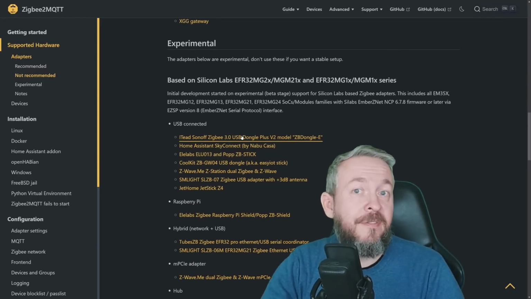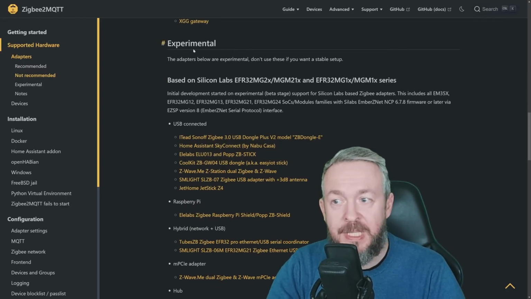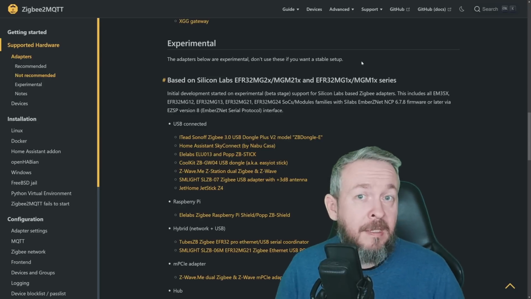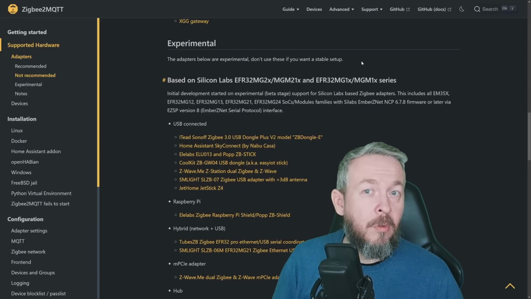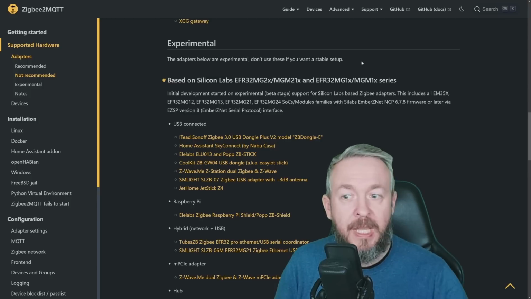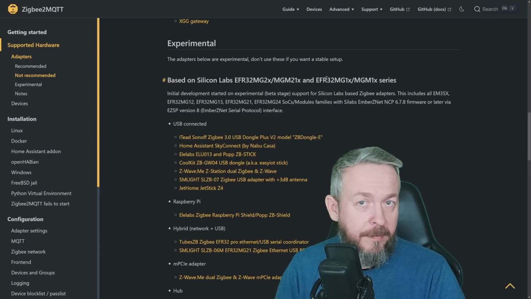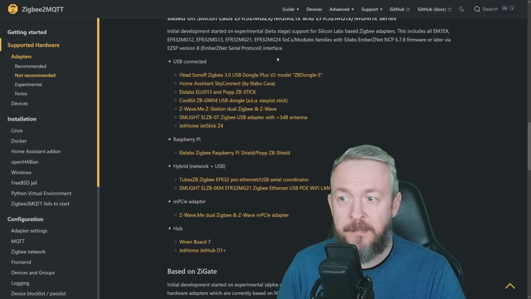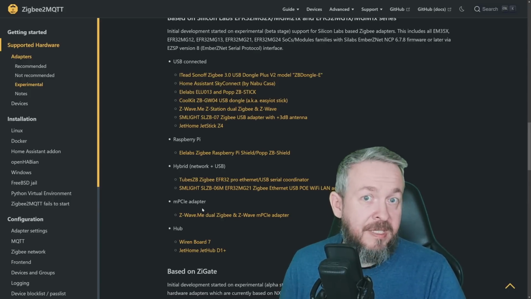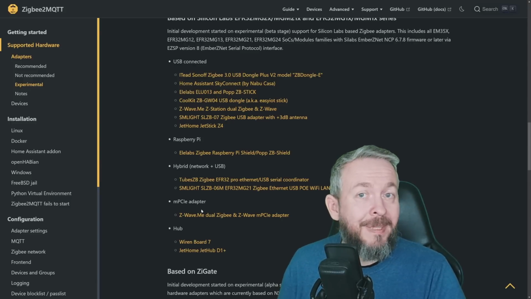And then the funny part, the experimental part. These devices are currently still in the experimental phase. I think that they have been in experimental state for over a year or a year and a half, maybe even 2 years, I'm not sure. I'm sure for 1 year. And those are a lot of the very popular, very cheap and very nice devices, such as for example Sonoff Dongle Plus or ZBDongle-E, Z-Wave.Me, and some others. These devices may work, or these devices will probably work for your install, but as they are experimental, you may have some issues with them.